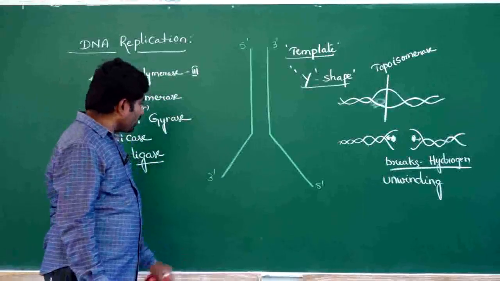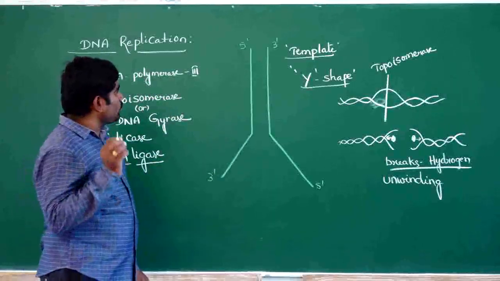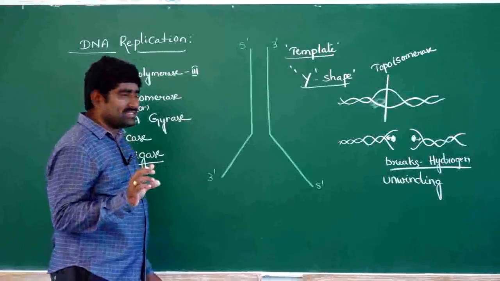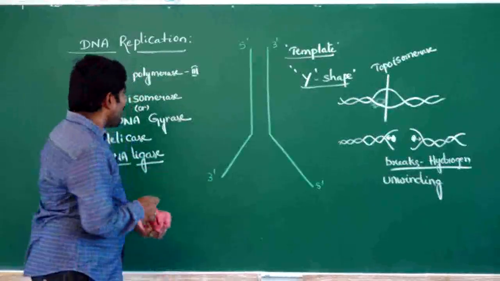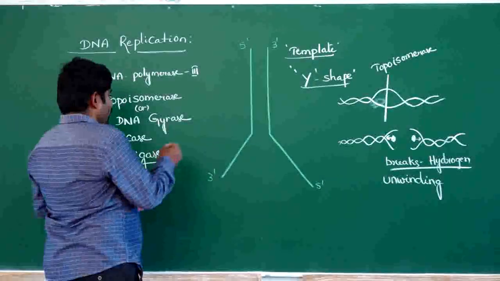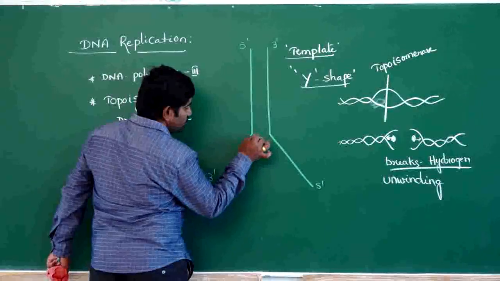On the replication fork, the two DNA fragments act as template strands, and they form new DNA fragments in the 5' to 3' direction.